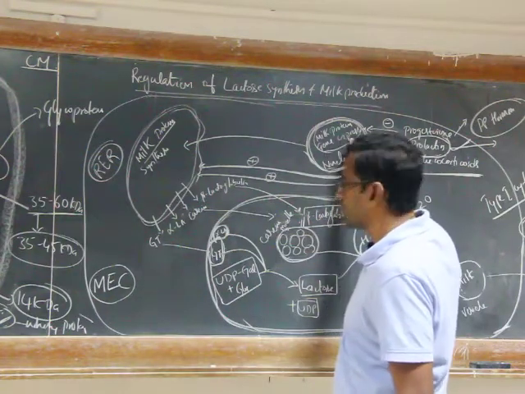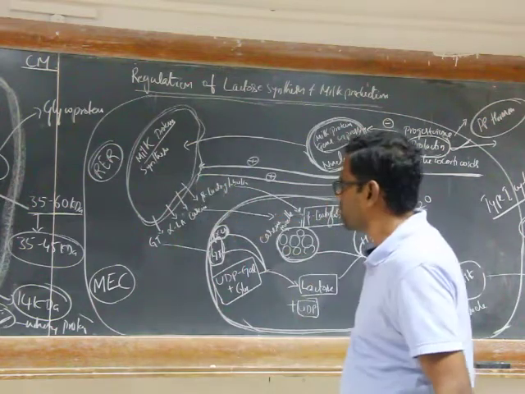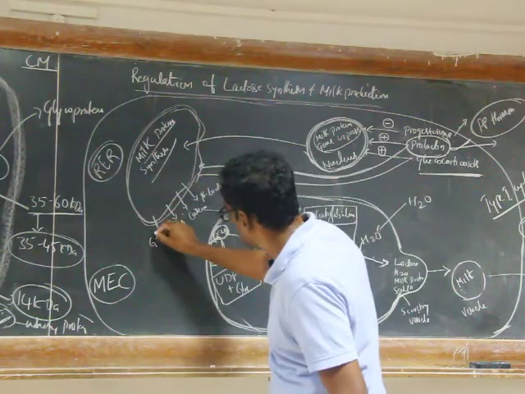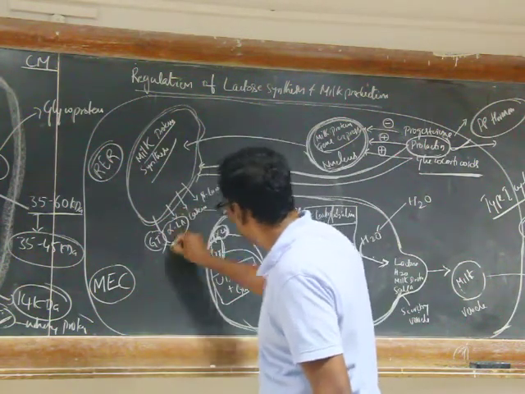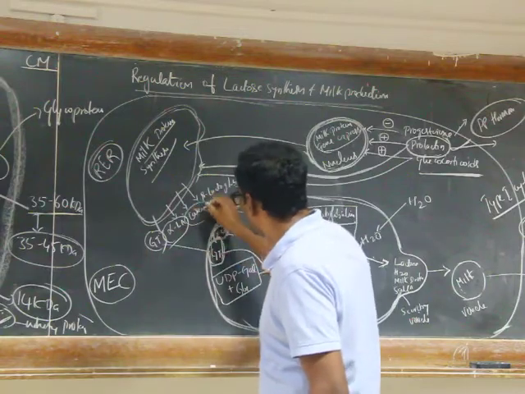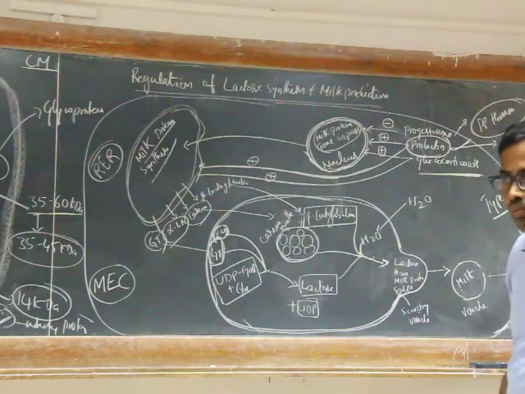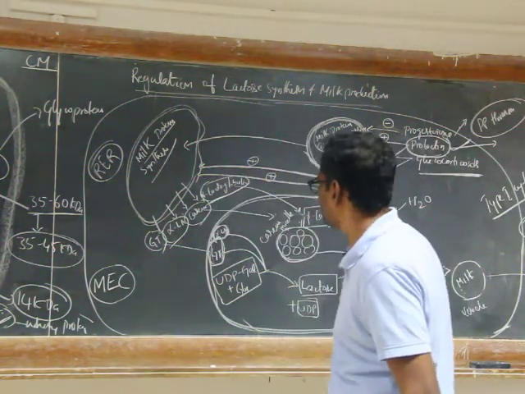Gene expression occurs in the nucleus, and protein synthesis occurs in the ribosomes of the rough endoplasmic reticulum. Among these milk proteins are galactosyl transferase and alpha-lactalbumin, casein. Casein is also one of the milk proteins, and beta-lactoglobulin.